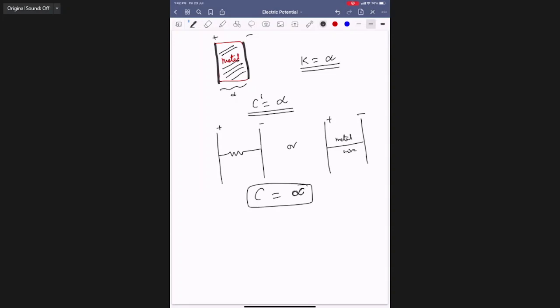Now this is completely filled, or connected by some resistance or metal wire. If they are connected, whatever charge you give it just bypasses to the other plate. It allows all the charge, it just bypasses the charge. That means it is allowing more charge, so the capacity is huge. Huge means infinity. Got it?